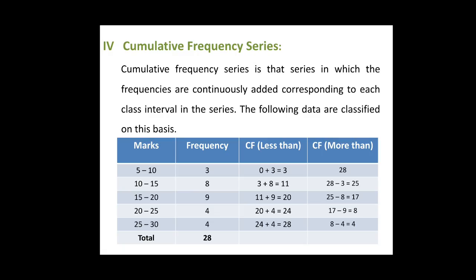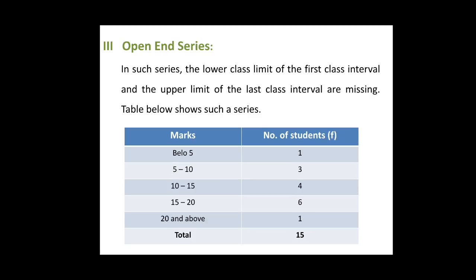Now coming to another important type of statistical series, which is open-end series. Students, in case of open-end series, the lower class limit of the first class interval and the upper limit of the last class interval are missing. Instead of the lower class limit of the first class interval and the upper limit of the last class interval, different terms are used, like less than or below is specified in place of the lower class limit of the first class, and more than or above is specified in place of the upper class limit of the last class interval.